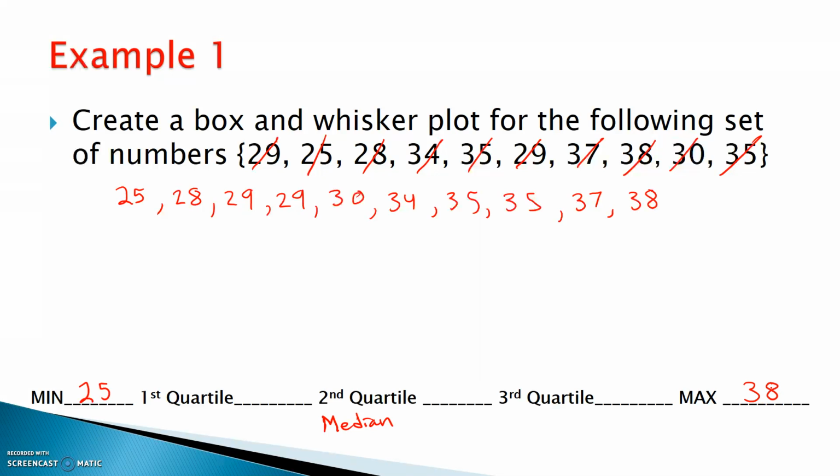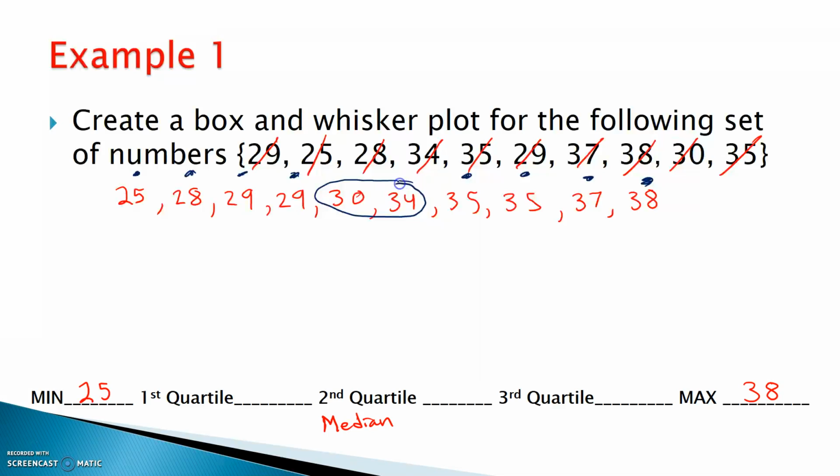Now again, this is where it starts to get a little funky. So I need to find the median. So remember, how do I find the median? I start crossing off the ends until I find the middle. Now, I don't like to cross off the numbers entirely so I don't get them blurred. So there's 1 on the left, 1 on the right, 1 on the left, 1 on the right, 1 on the left, 1 on the right, 1 on the left, 1 on the right. Oh, I got 2 numbers in the middle.